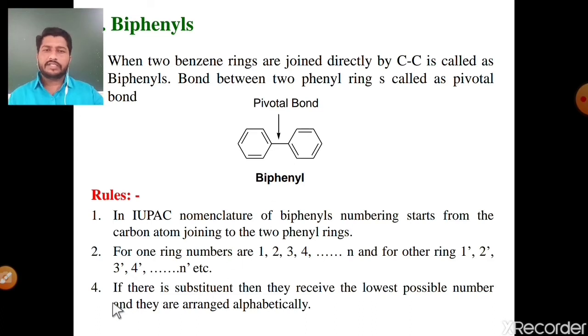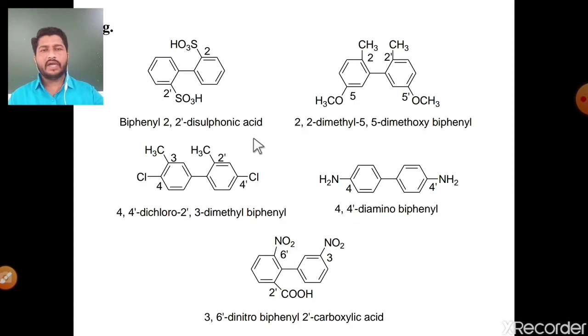Next one, number third rule: if there are substituents then they receive the lowest possible numbers and they are arranged alphabetically. If there is a substituent either at the first ring or the second ring, then they receive the minimum number. If there are two or more substituents, then use the proper prefix and arrange the substituents alphabetically. These are the basic rules for IUPAC nomenclature of the biphenyl molecule. See the examples of biphenyl molecule.